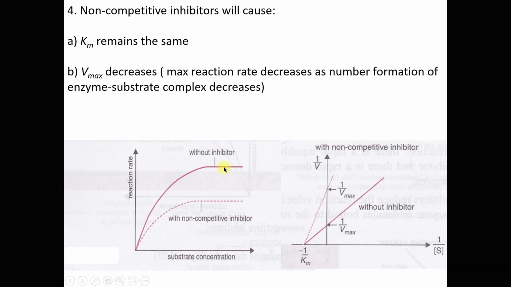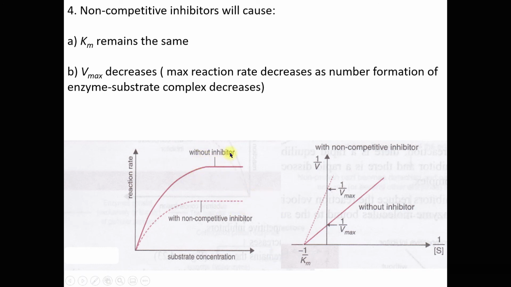But the Vmax decreases. The maximum rate of reaction decreases because the formation of enzyme-substrate complex decreases. Right? Because the enzyme cannot bind with the substrate, obviously the formation of the product will decrease, because the number of enzyme-substrate complexes also decreases. So Vmax decreases.